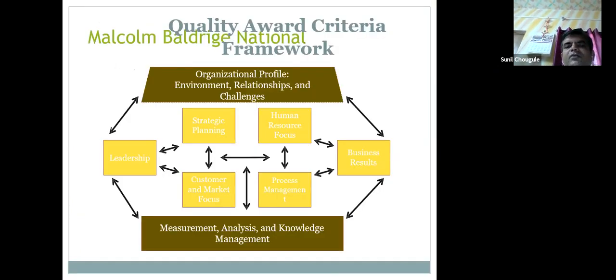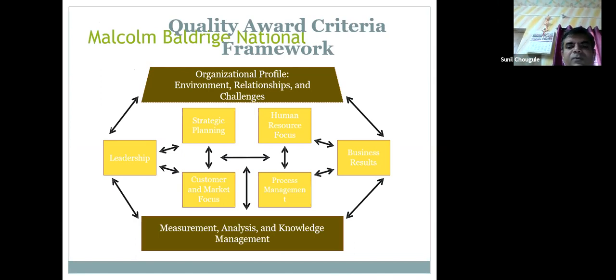Now what is the quality award criteria framework? This is given in a diagrammatic and schematic presentation. What should be the organization profile? In what environment is it working? How are relationships affecting it, and what are the challenges that particular organization is facing?